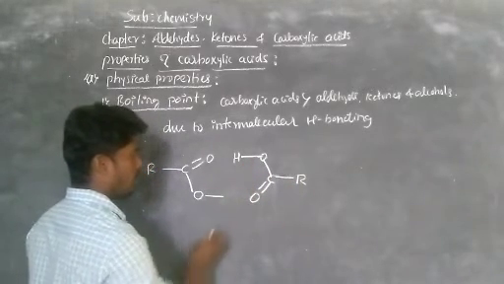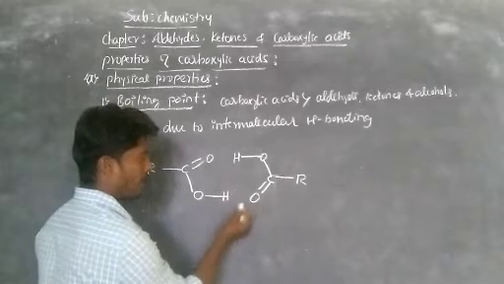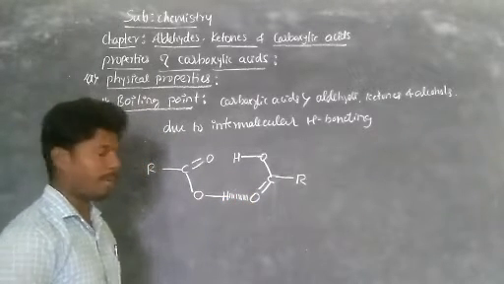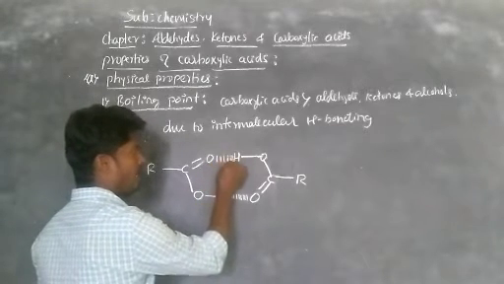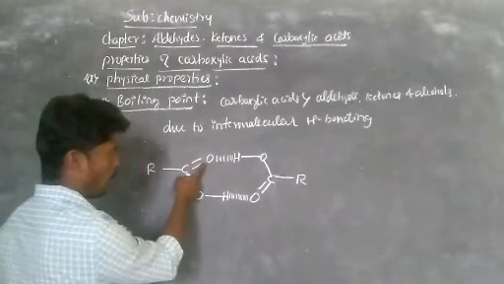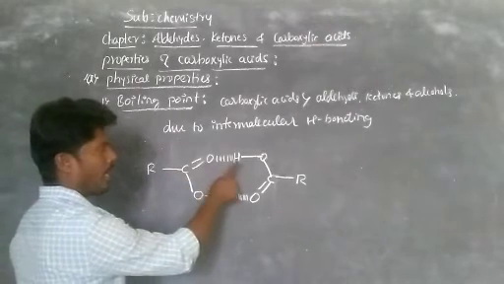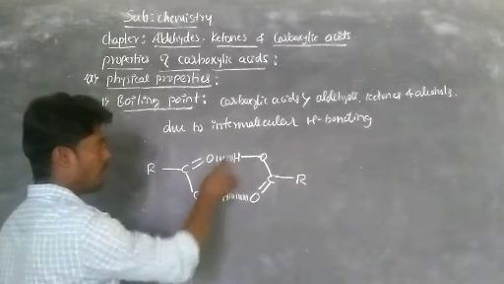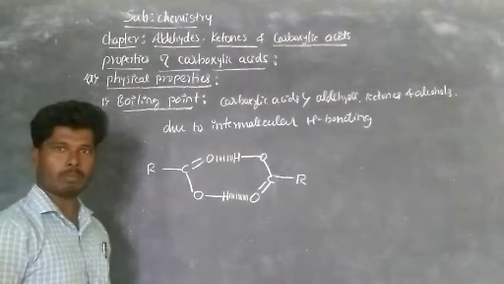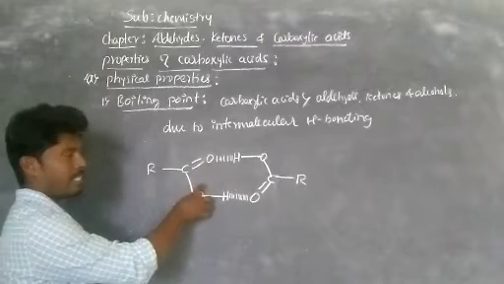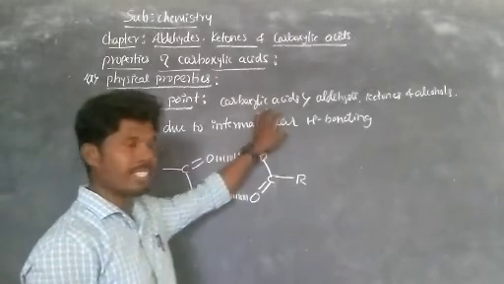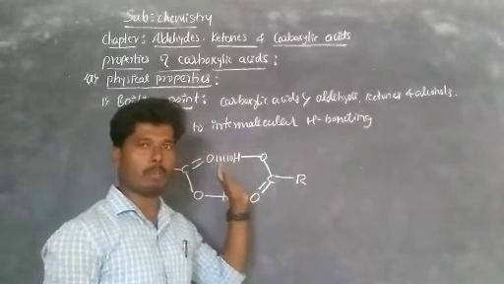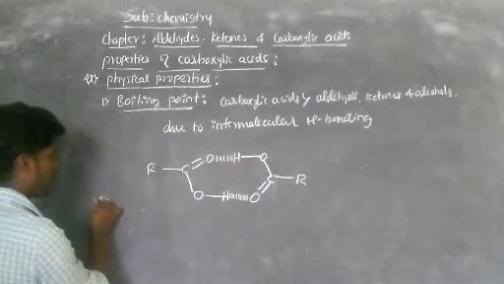Now here there is the electropositive hydrogen and electronegative oxygen. Between these two, the attraction is operated. Similarly, here the attraction is operated between the carbonyl oxygen of one carboxylic acid and the hydrogen of another carboxylic acid. This is called intermolecular hydrogen bonding, and now observe it is a dimeric group. Okay. So due to this nature, the boiling point of carboxylic acids is higher than aldehydes, ketones and alcohols of comparable molecular mass compounds.